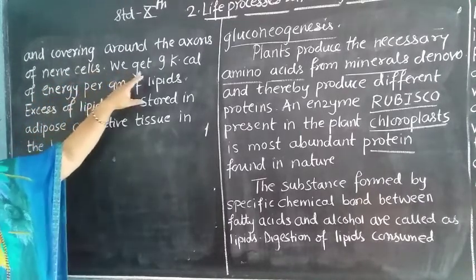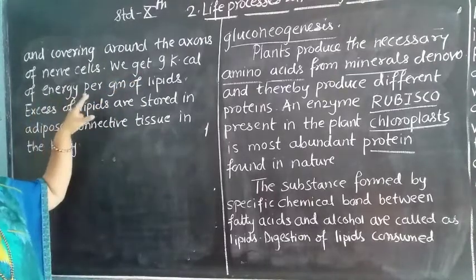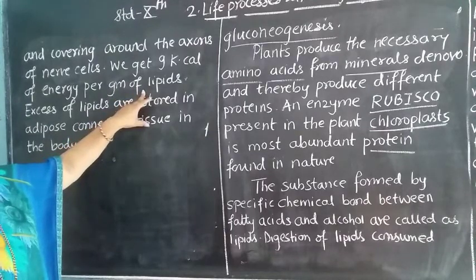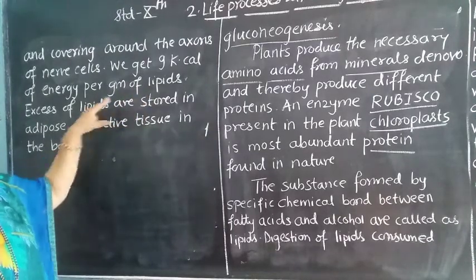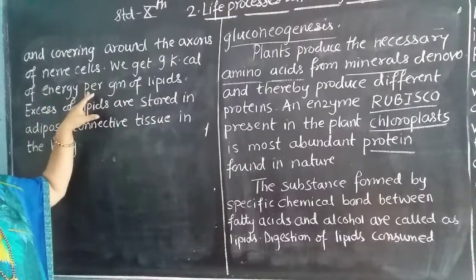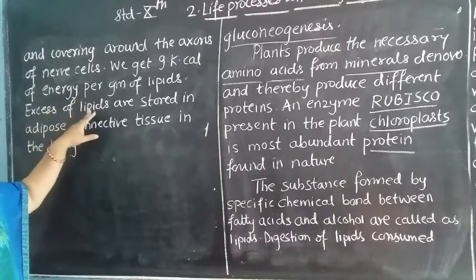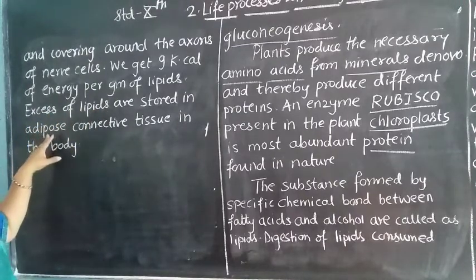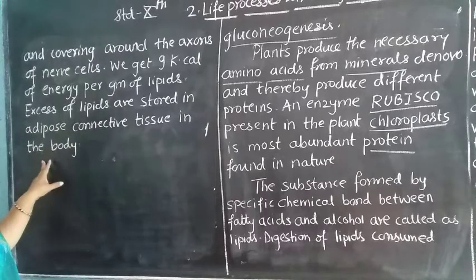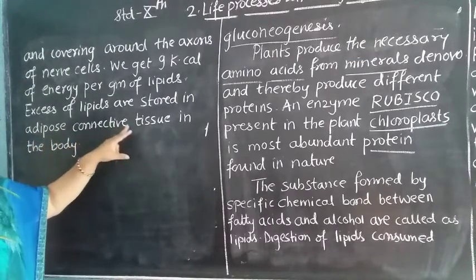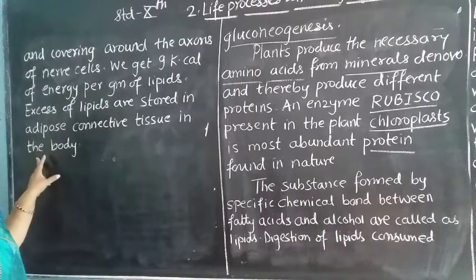So we get 9 kilocalories of energy per gram of lipids. That means whenever we consume lipids, we get 9 kilocalories of energy per gram. Excess of lipids are stored in adipose connective tissue in the body. So whenever there is an excess amount of lipid, it is stored in the adipose connective tissue which is present in our body.